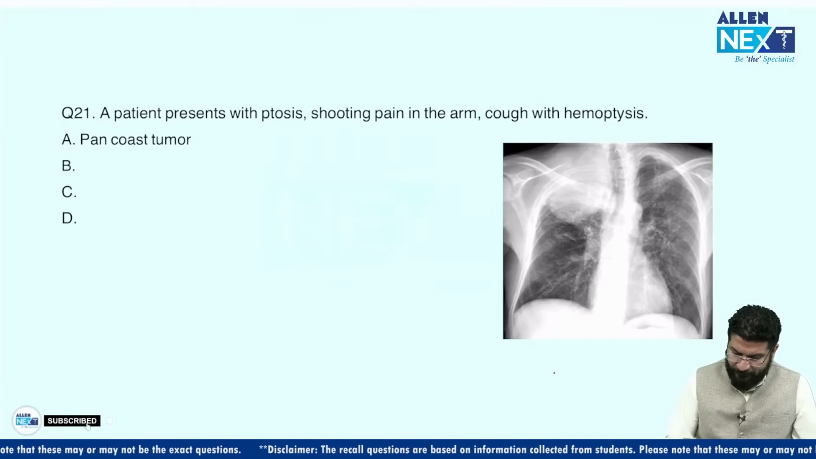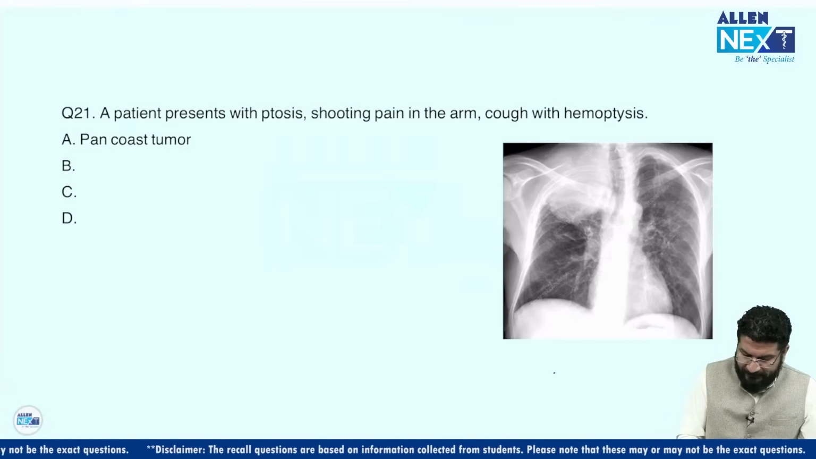So you can see there is a tumor. This tumor is called Pancoast tumor. So Pancoast tumor is a tumor that is located in the apex of the lung.